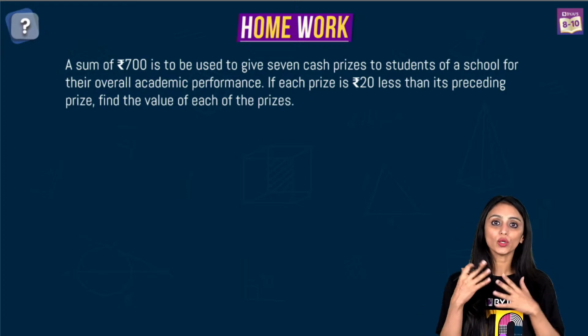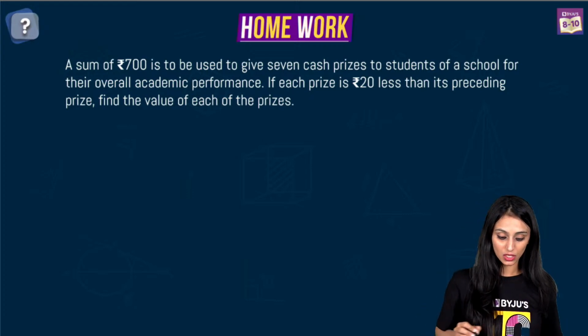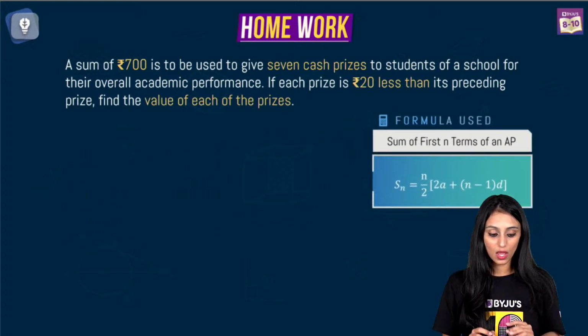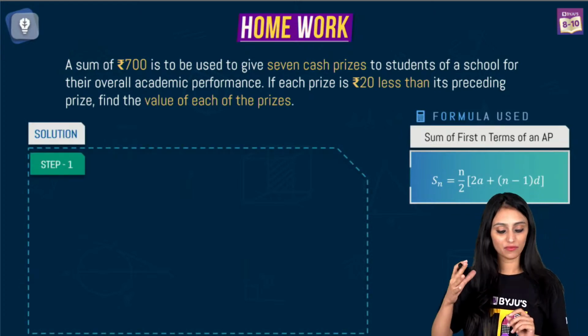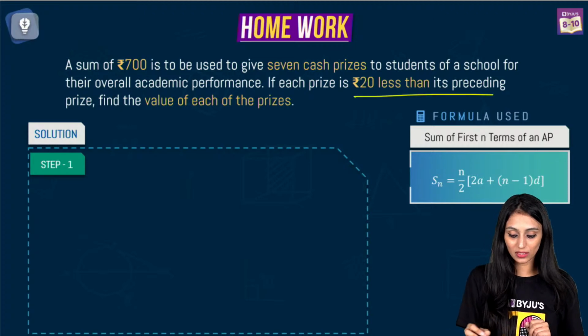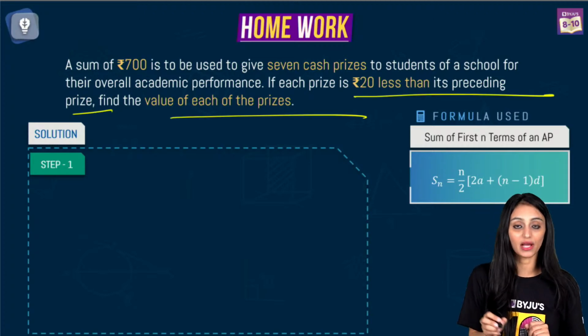So for those who did not understand this question, let me just show you the solution and you can see the steps also, like how you need to write it. A sum of rupees 700 is to be used to give 7 cash prizes to students of a school for their overall academic performance. Each prize is 20 rupees less than its preceding prize. Find the value of each of the prizes.